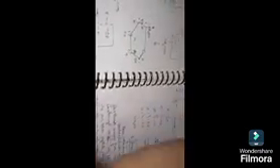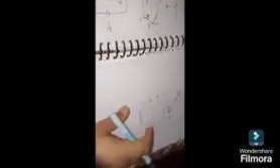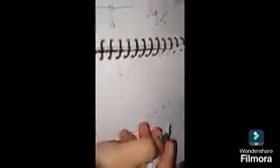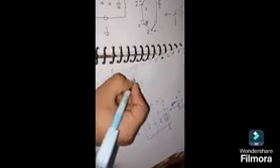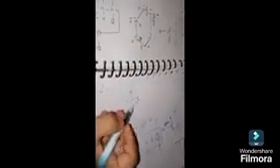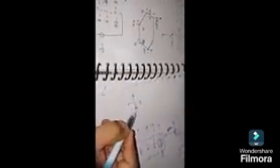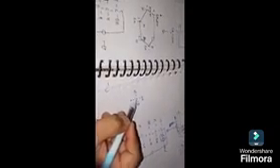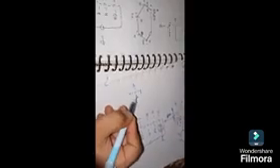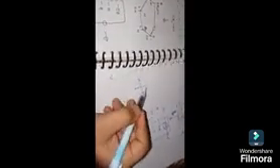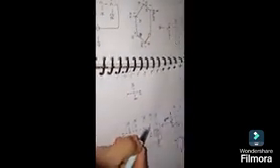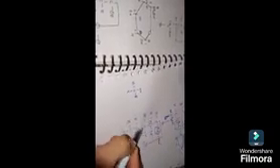Let's try to understand this. So what is chiral carbon? Chiral carbon is a carbon which is attached to all different groups, for example R, OH, H, and X. So one carbon is attached to 4 different groups or atoms. That is why it is called chiral carbon. So it has 4 chiral carbons. This is a chiral carbon. This is a chiral carbon. This is a chiral carbon. This is a chiral carbon.